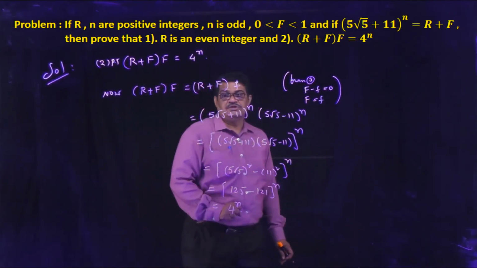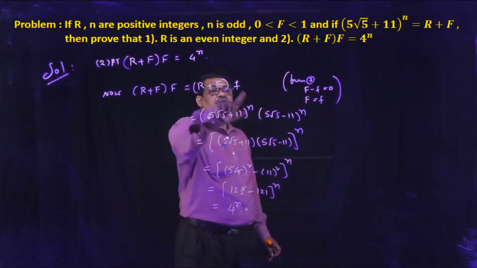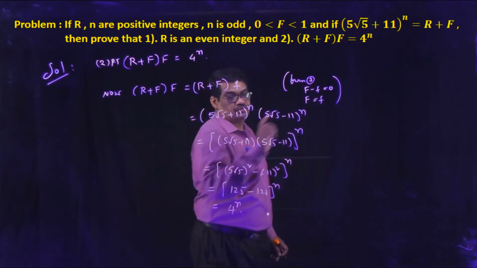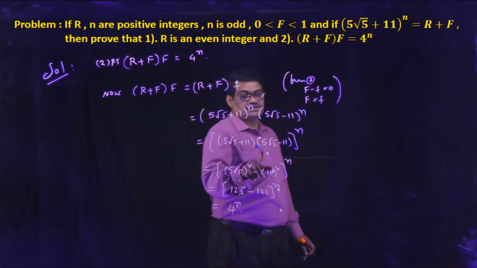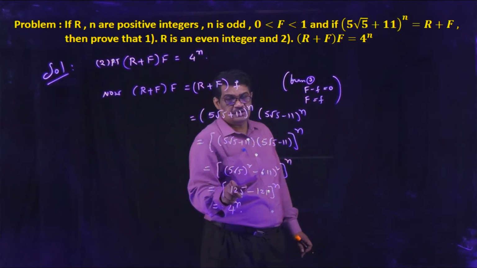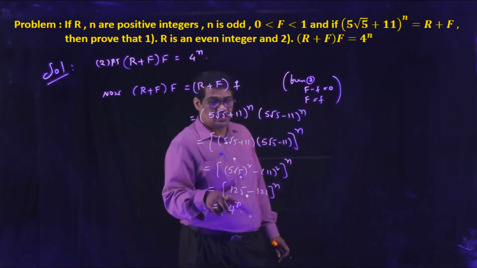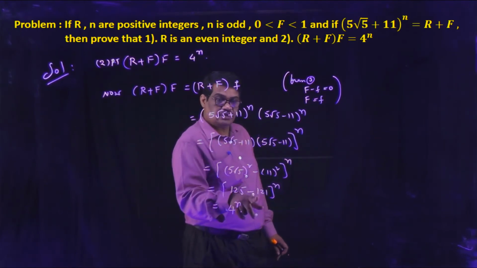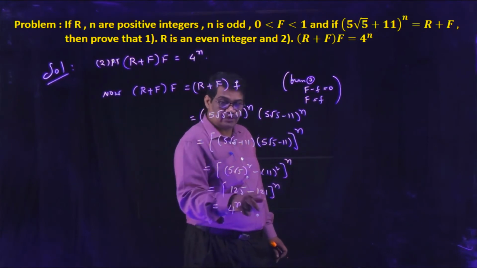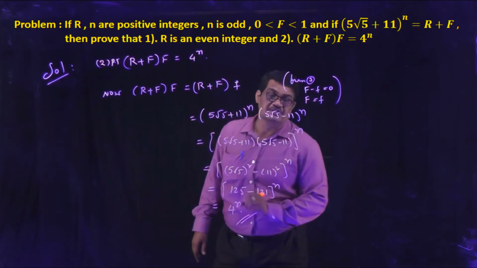So here capital R plus capital F is 5 root 5 plus 11 whole power n, and small f is 5 root 5 minus 11 whole power n. Here the powers are equal, so we multiply the bases with power n. A plus b into a minus b is a square minus b square, that is 5 root 5 whole square, that is 125, minus 11 square, that is 121, to the power of n. That is 125 minus 121, that is 4 to the power of n. This is the second result.